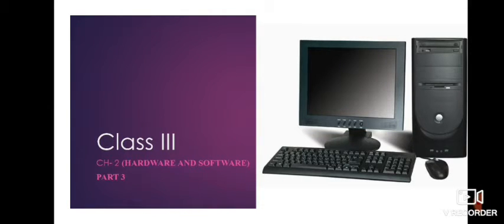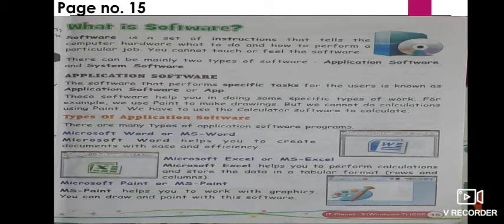Let's continue our syllabus. This video is for part 3 of lesson number 2, hardware and software. Open page number 15. Today we are going to learn what is software.